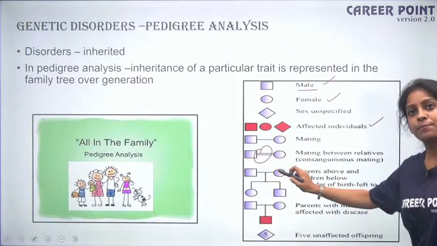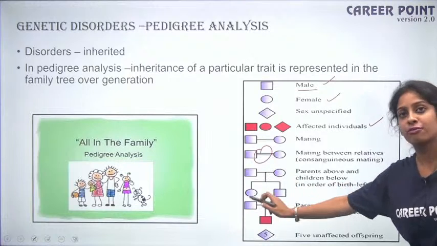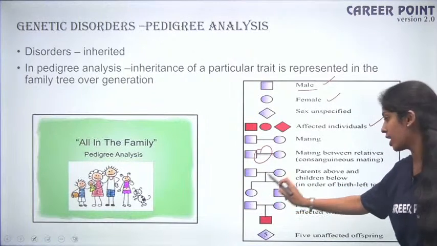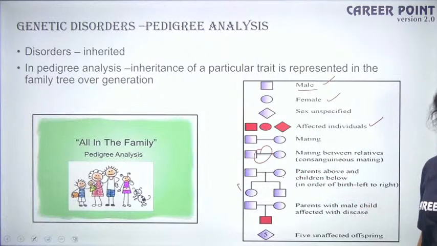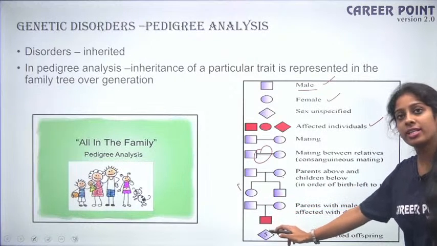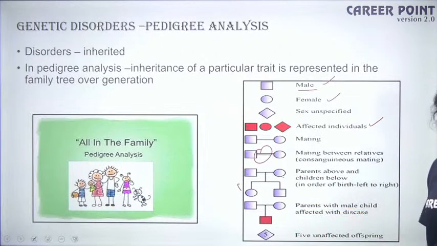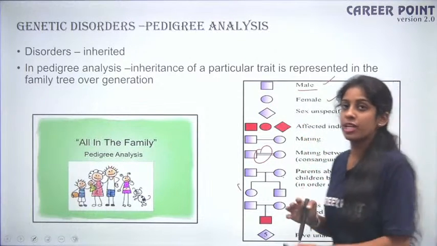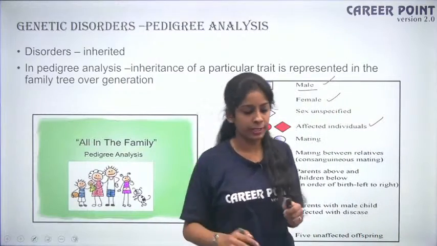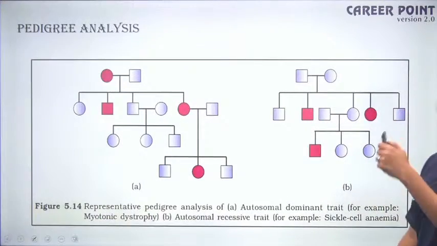So this is a father, mother, and they have two children. This is a girl child, this is a boy child, fine? This is the first child, this is the second child, okay? Then here it means that the child is affected. And finally, you have 5 unaffected offspring. When it is a diamond shape, it means it is unaffected here, okay? Okay, so with this introduction, I go into pedigree.